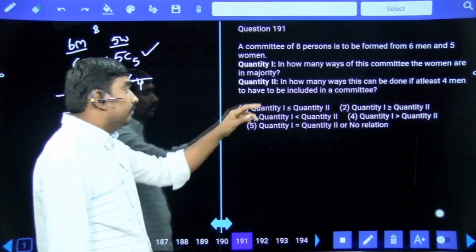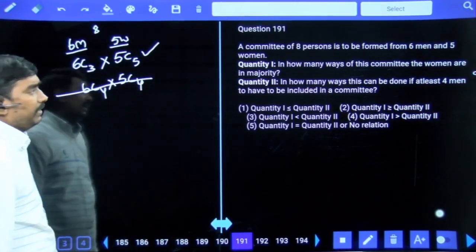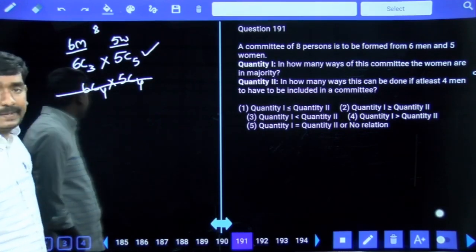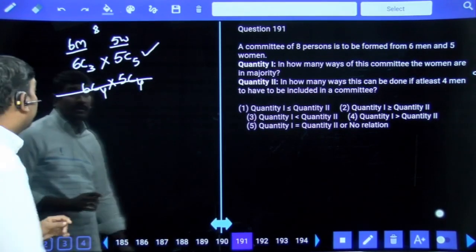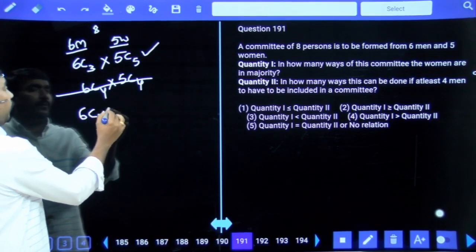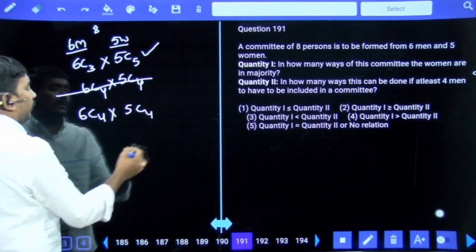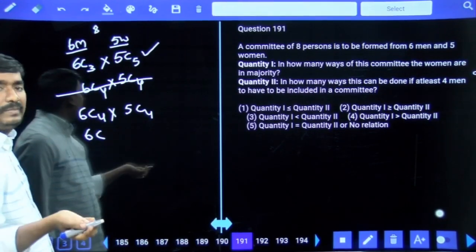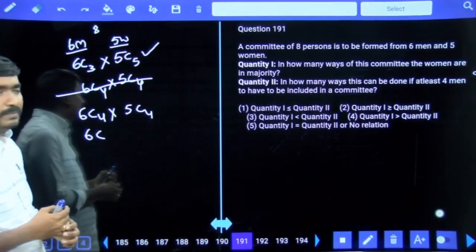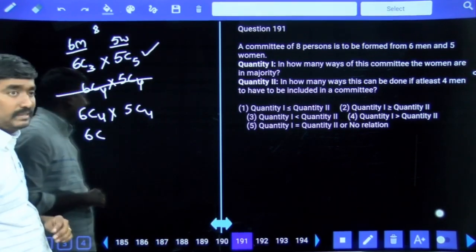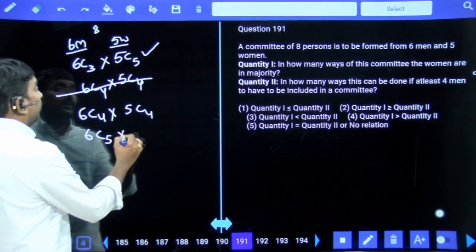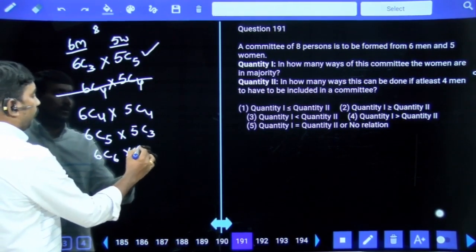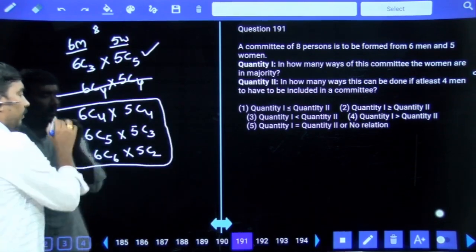Quantity 2: in how many ways can this be done if at least 4 men have to be included in the committee, minimum 4 men? So minimum 4 men means 6 men, 4 men, remaining 4 are women. Minimum 4 men means 5 also men, 6 also men, 7 also men is a possibility. 7 men not possible. Why? Because we have only 6 men. So if 5 are men, remaining 3 are women. If 6 are men, remaining 2 are women. These are the 3 cases in quantity 2.